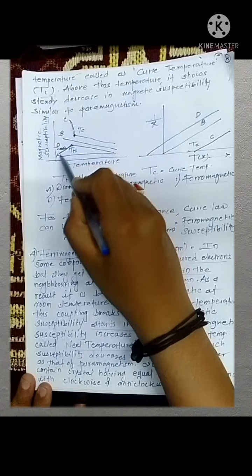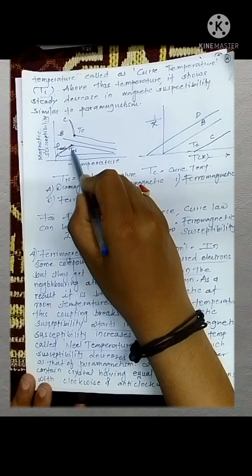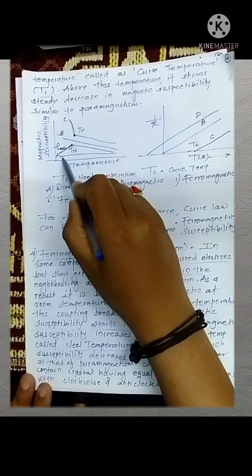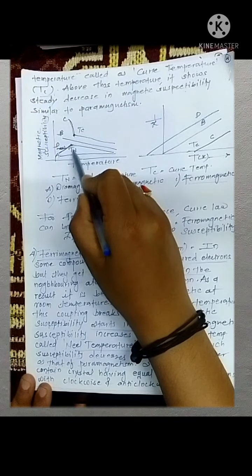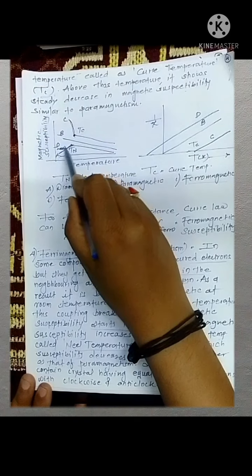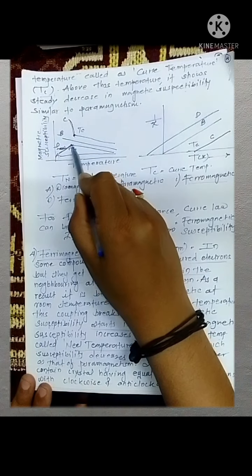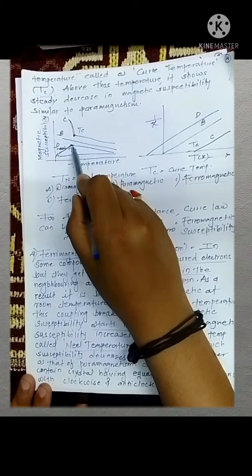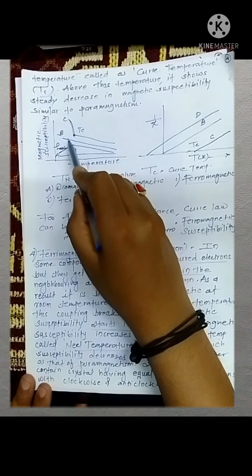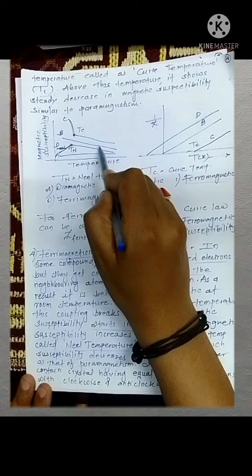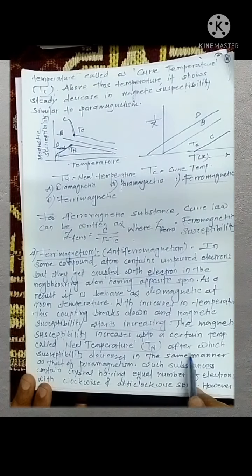Just see here, the line A basically shows the nature of your ferrimagnetic substance. In this line we see that as the temperature increases, the value of magnetic susceptibility increases up to a certain temperature, and this temperature is known as Néel's temperature. After this, we see that this line follows the nature of a paramagnetic substance. So after this, susceptibility decreases in the same manner as that of paramagnetic substances.